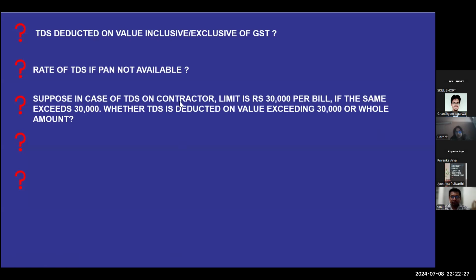Suppose in case of TDS on contractor, the limit is 30,000 per bill. If the same exceeds 30,000, whether the TDS will be deducted on the value exceeding 30,000 or the whole amount? Yes, everyone. Whole amount. Very good. Whole amount. Next,